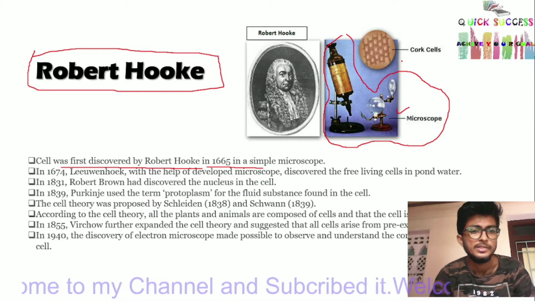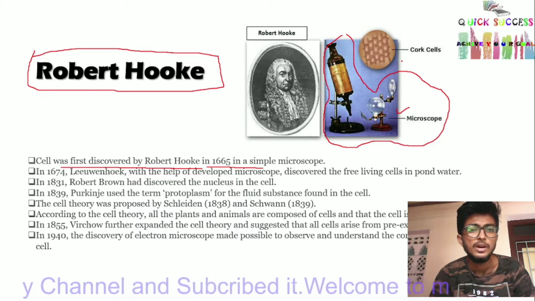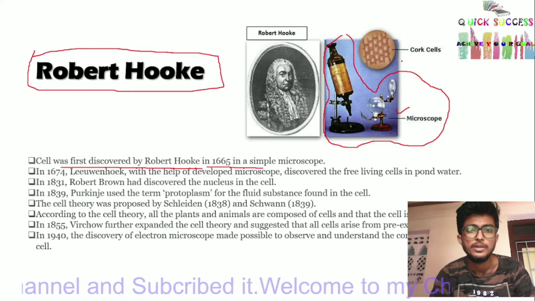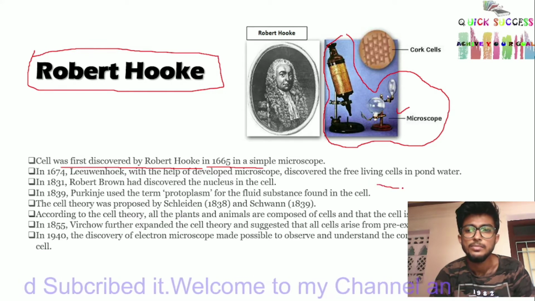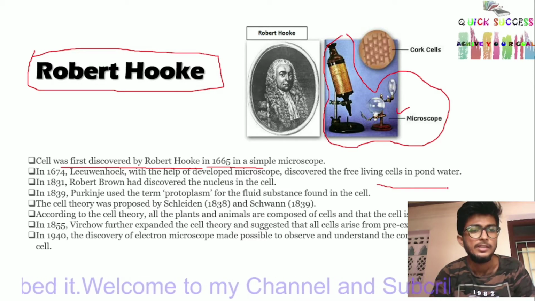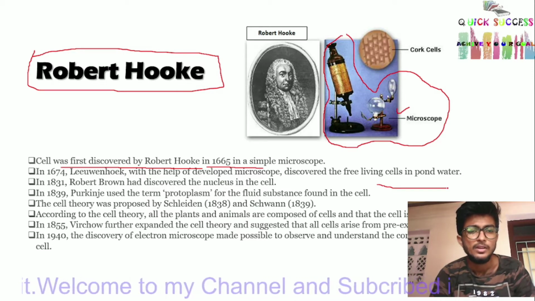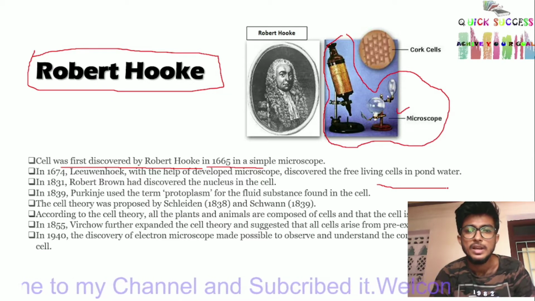In 1674, Leeuwenhoek, with the help of a developed microscope, discovered free-living cells in pond water. In 1831, Robert Brown discovered the nucleus in the cell.